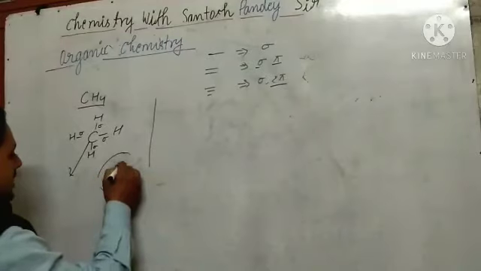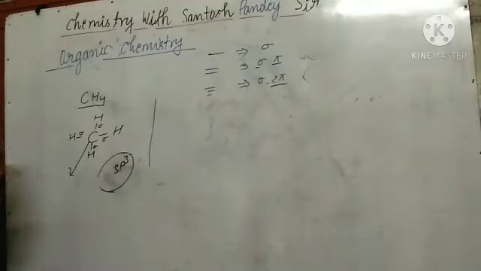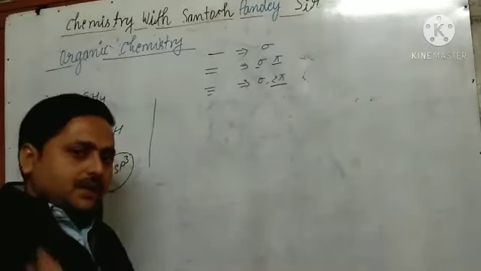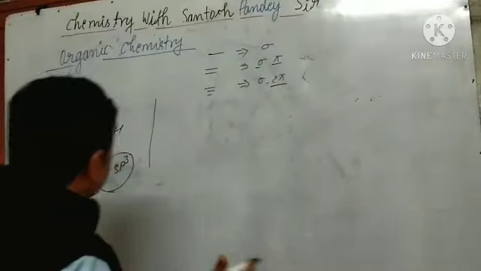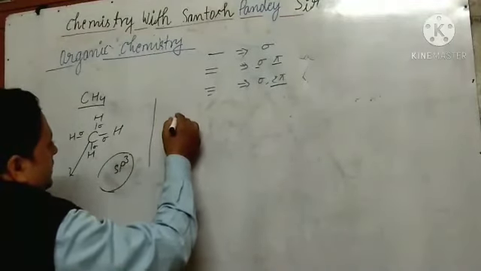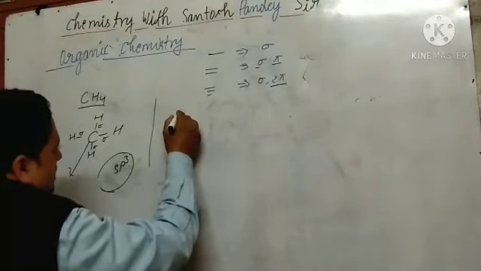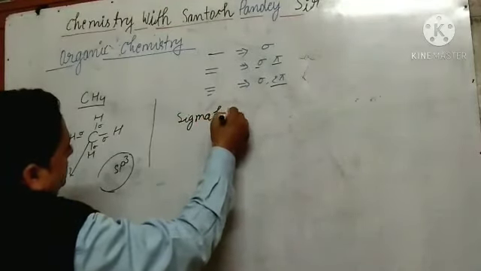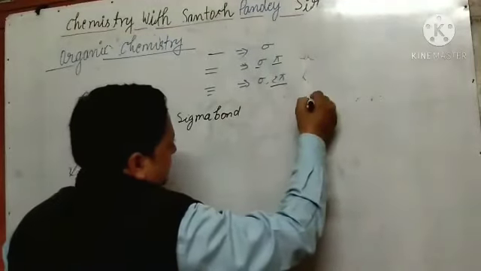You will be surprised that how is it sp3? So I am telling you that on the basis of sigma bonds, we can say the hybridization of the atom.